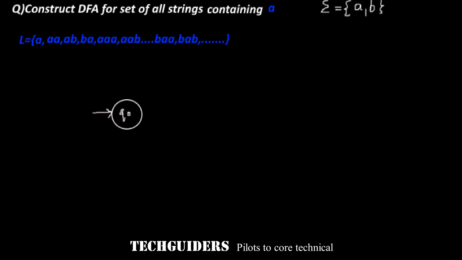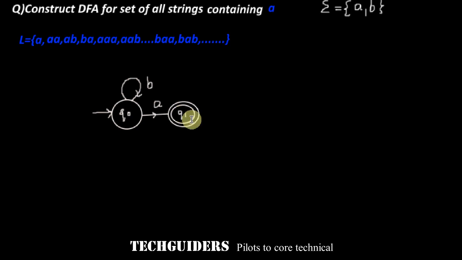So as long as it sees b, it will remain in the same state Q0, expecting the input symbol a. Whenever the symbol a is found, the machine will move to another state Q1. Now Q1 remembers that an input symbol a is already seen. Now the string already contains the symbol a. So Q1 should be an accepting state or final state.